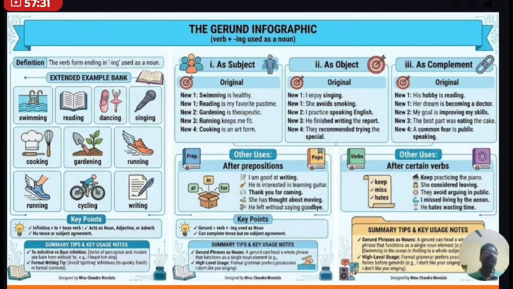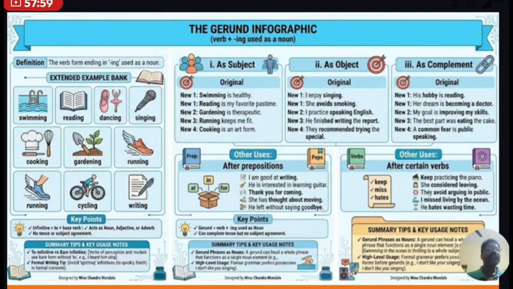Sometimes the ing form of the verb placed soon after the verb will also be an object, because it acts as a noun or noun phrase. For example, I enjoy singing. Here singing is the object to the verb enjoy, and here singing means V1 plus ing form, which is acting as a noun. Therefore, singing is a gerund.